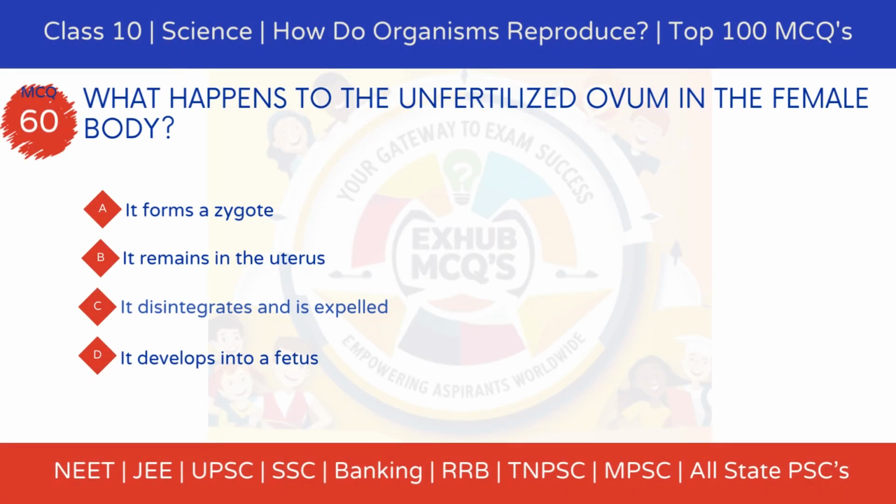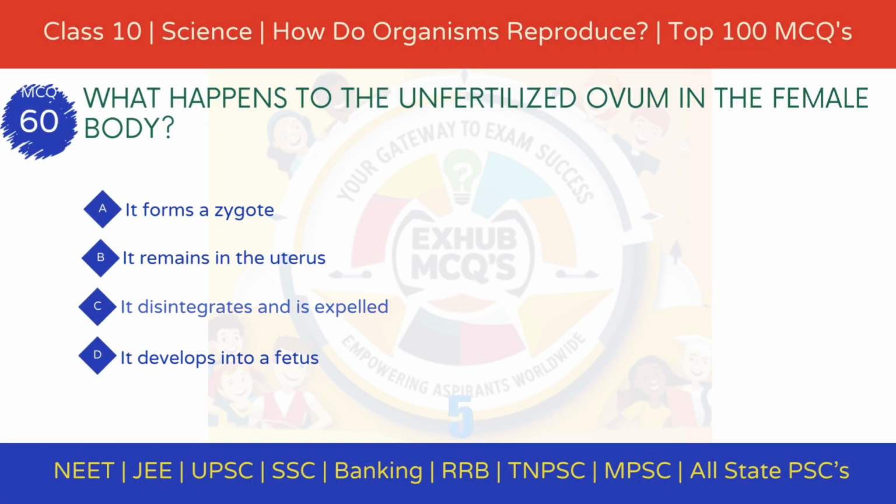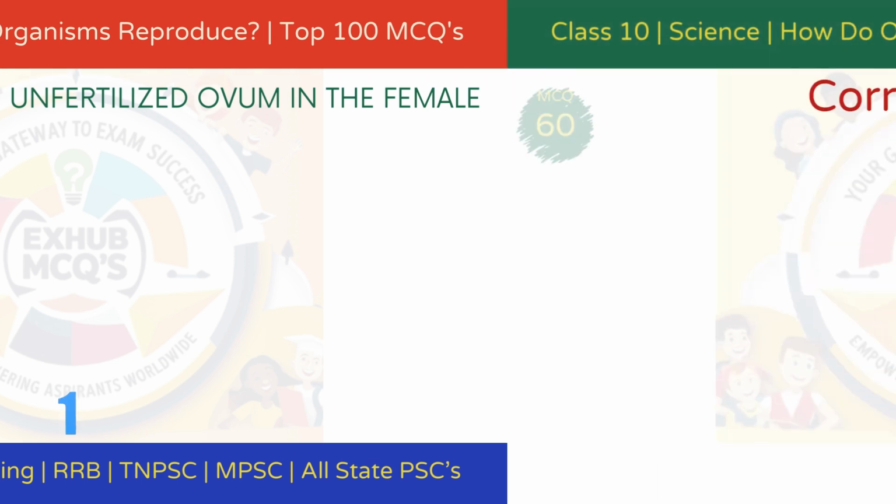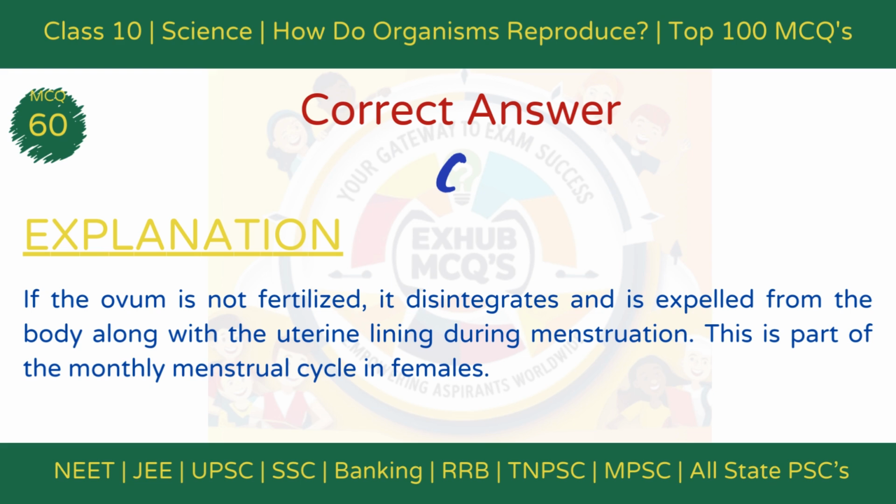MCQ 60. What happens to the unfertilized ovum in the female body? Option A, it forms a zygote. Option B, it remains in the uterus. Option C, it disintegrates and is expelled. Option D, it develops into a fetus. The correct answer is option C, it disintegrates and is expelled. Explanation: If the ovum is not fertilized, it disintegrates and is expelled along with the uterine lining during menstruation. This is part of the monthly menstrual cycle in females.